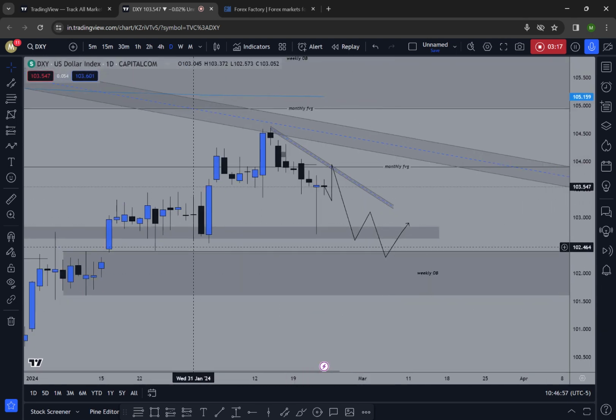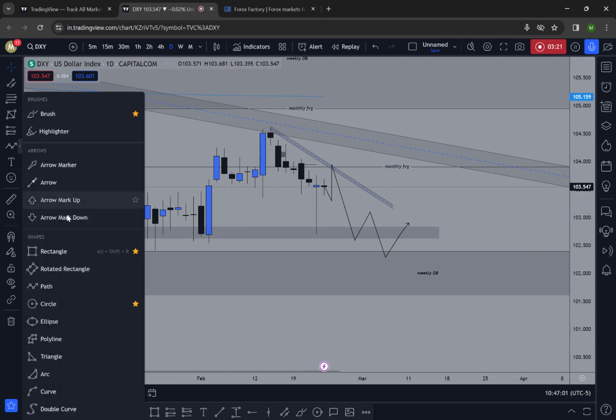Looking in daily time frame, price just mitigated this daily order block. Price mitigated this daily order block twice.